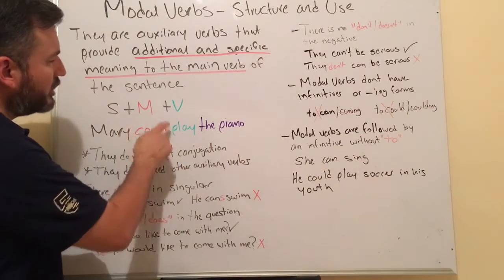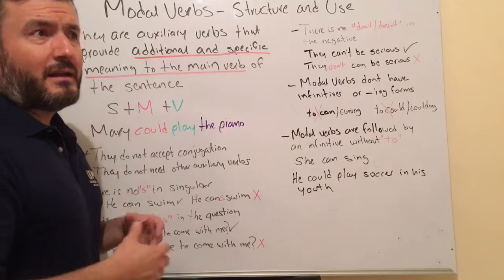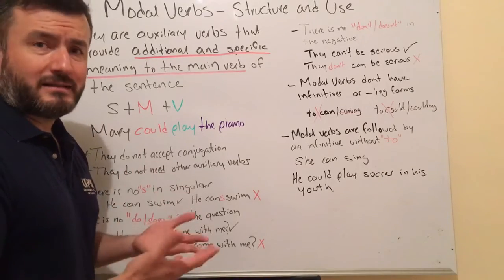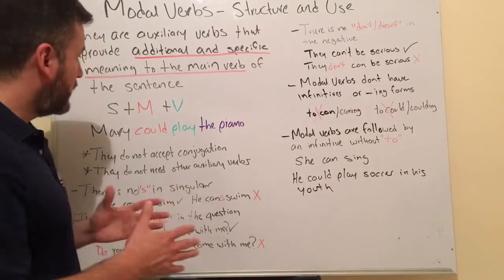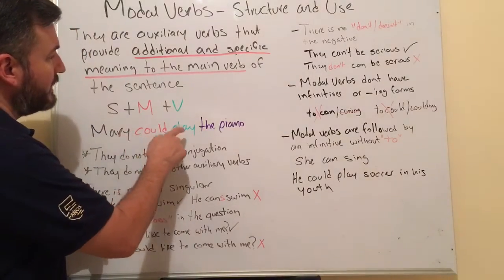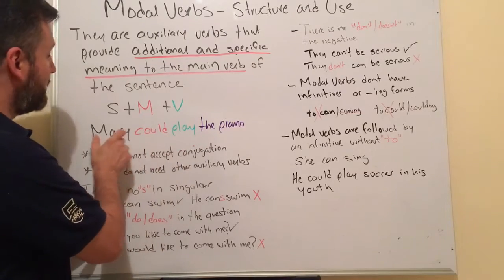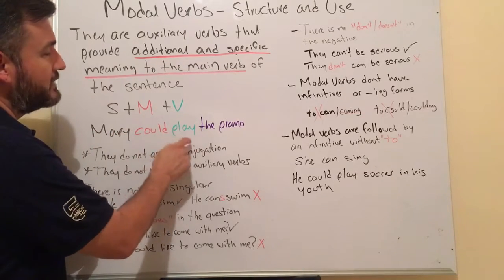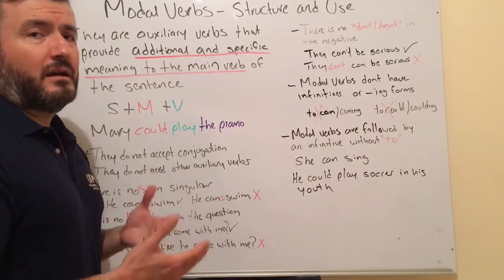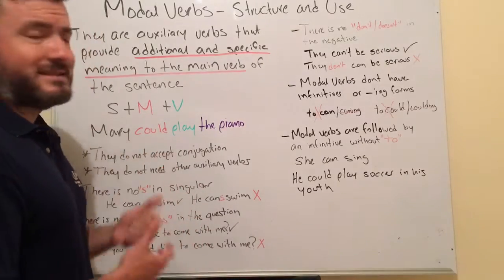Could is a modal verb that is telling us about ability or capacity to do something. So in this case, the modal verb is telling us about Mary's capacity to play the piano. That's the effect of the modal verb on this sentence.